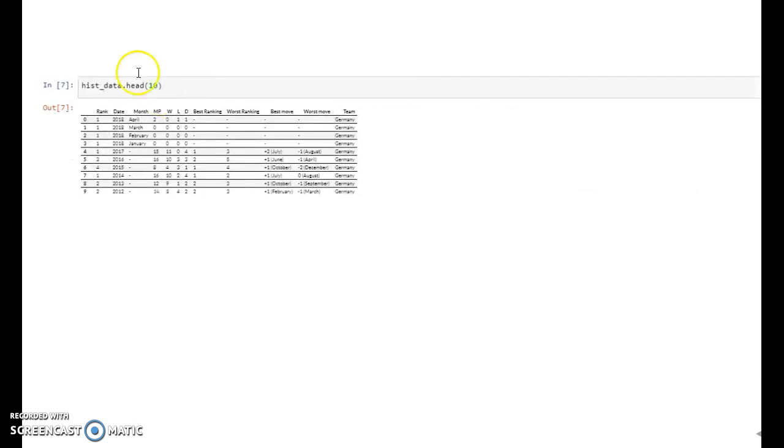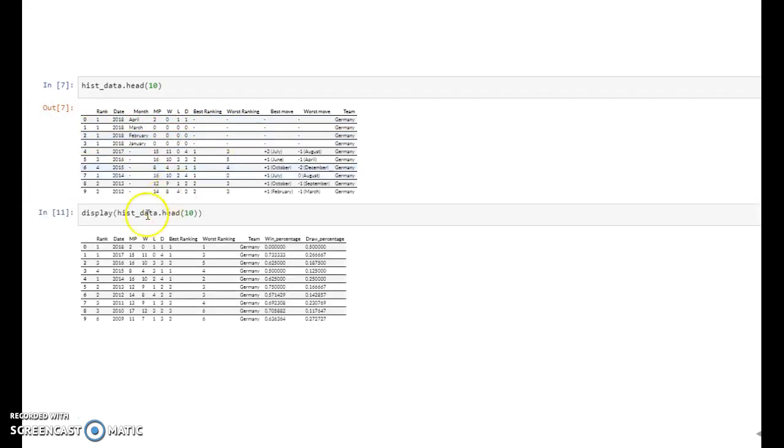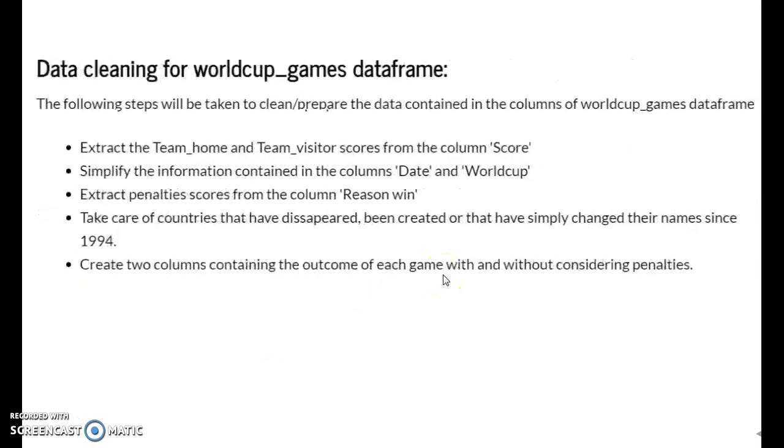The other data frame was historical data. For each team, we have year by year the ranking and also the number of matches played, wins, losses, and draws. I have to do some data cleaning for each team for the year 2018 since we have 4 rows, so I condensed the information into just 1 row. And I also created 2 new columns, win percentage and draw percentage.